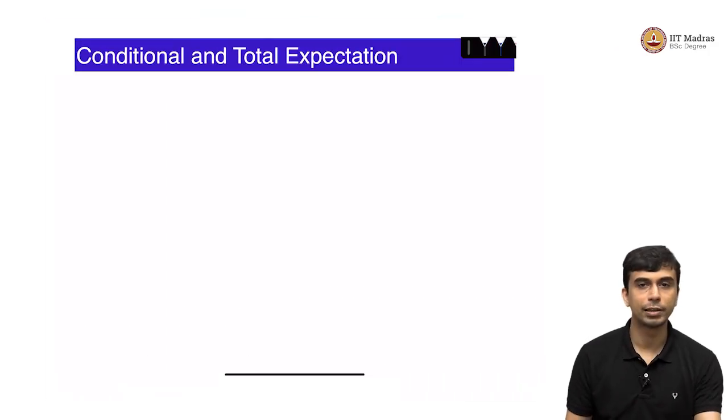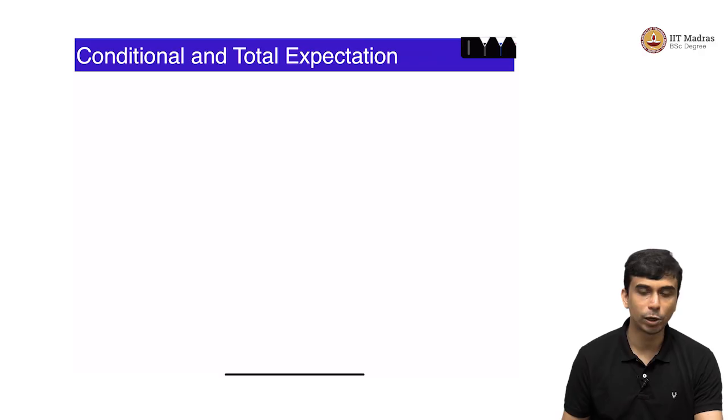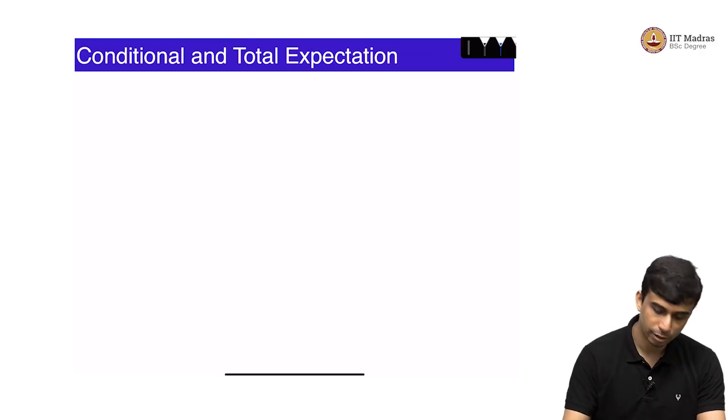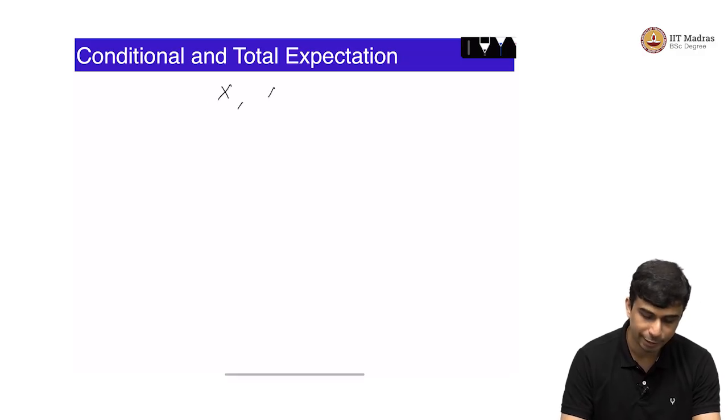Now we will move to another concept, which is conditional expectation. Right. We have already seen conditional density functions, and we can immediately guess what conditional expectations are. Let us say x is a random variable and a is an event, right.